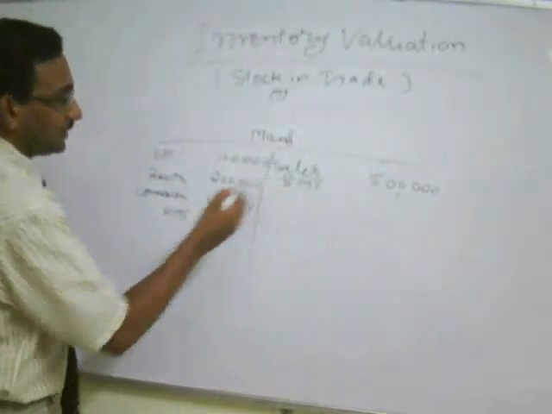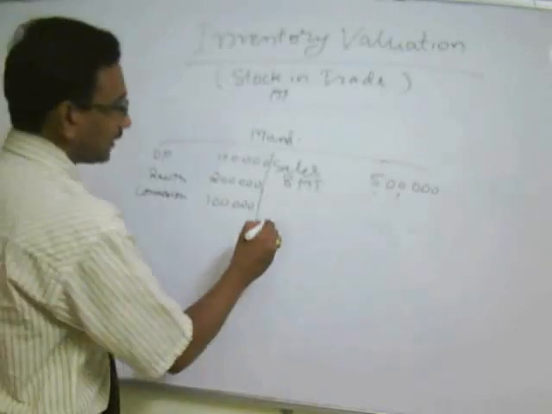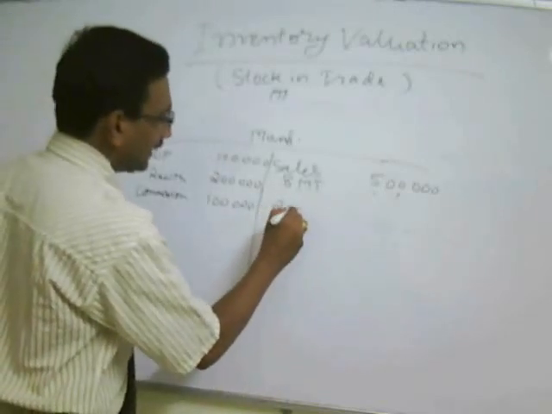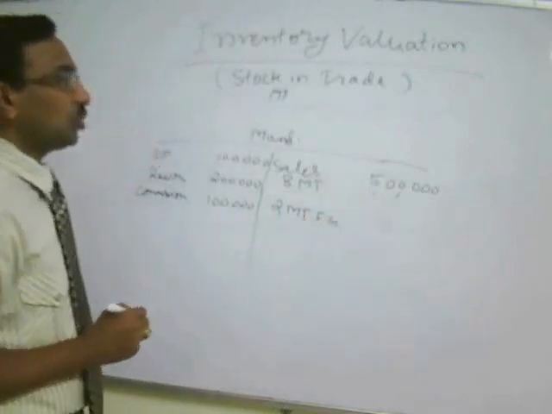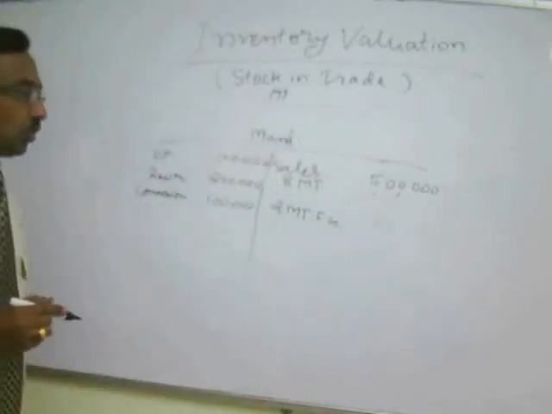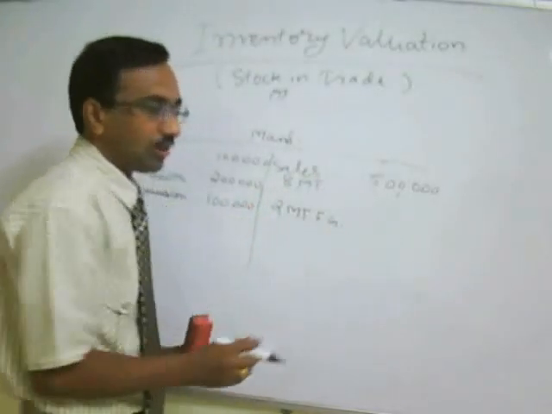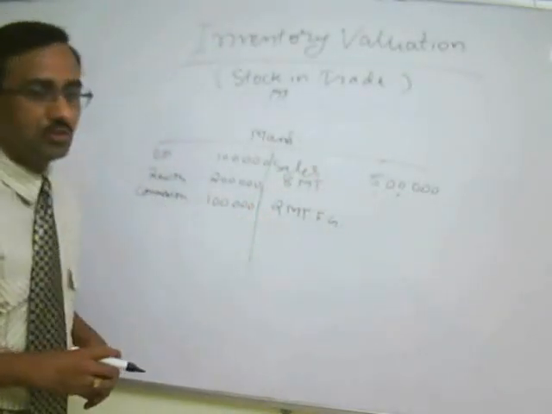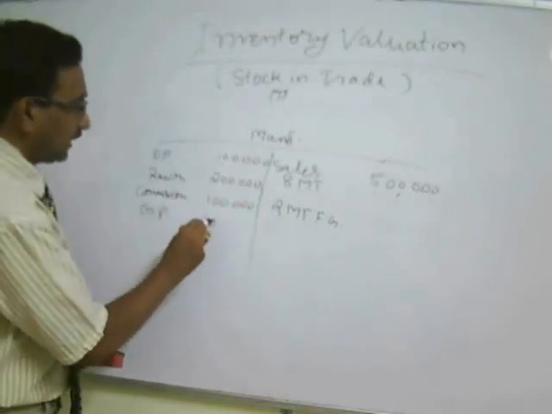Now, what is the conclusion? That there are 2 metric tons of finished goods available which have not yet been sold; 8 have been sold. If we have not valued the closing stock, what is the picture? We will get a gross profit of 1 lakh.